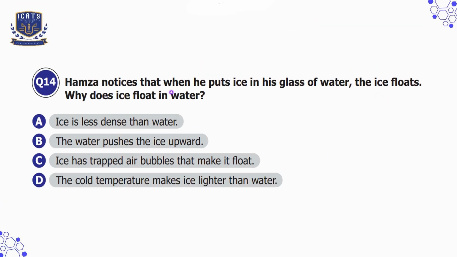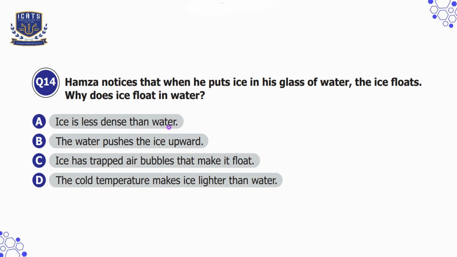Question number 14, Hamza notices that when he puts ice in his glass of water, the ice floats. Why does ice float in water? So ice floats in water because it is less dense than liquid water. When water freezes, its molecules arrange in a crystalline structure that occupies more space, making ice less dense than water. So now let's check our options one by one.